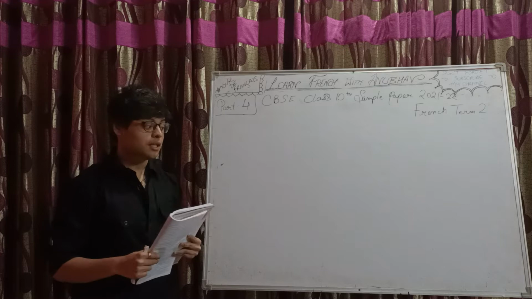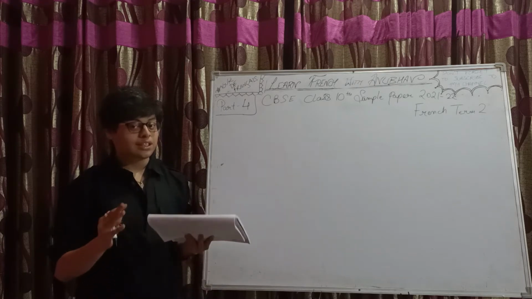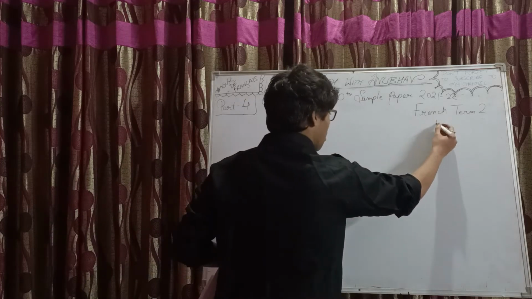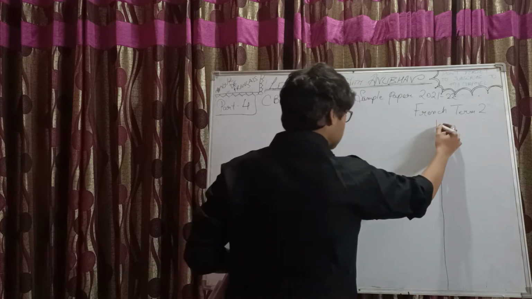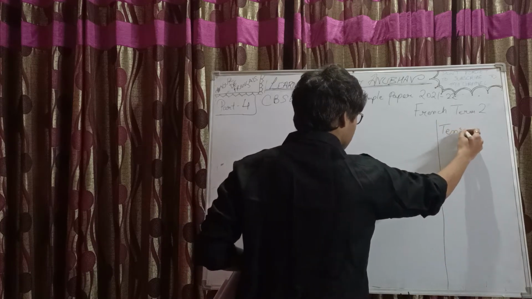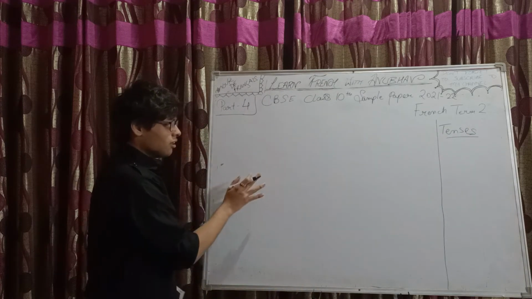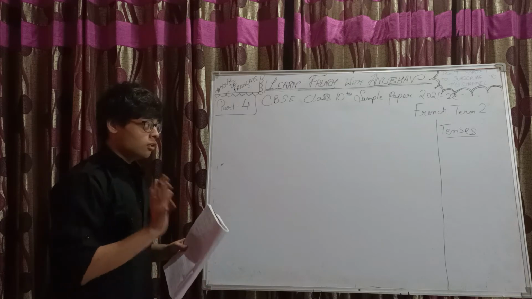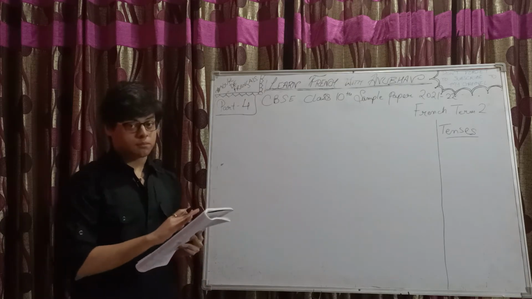Also, a point to be noted is that this sample paper belongs to CBSE. I am just discussing the solution here. In this column, I will be mentioning all the prerequisite videos. Number 1 is a tenses question, so I'm simply writing tenses. Whichever tenses appear while discussing this sample paper, I will put the link of that tense in the description box.